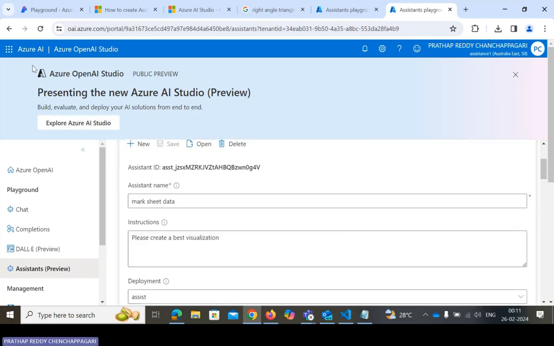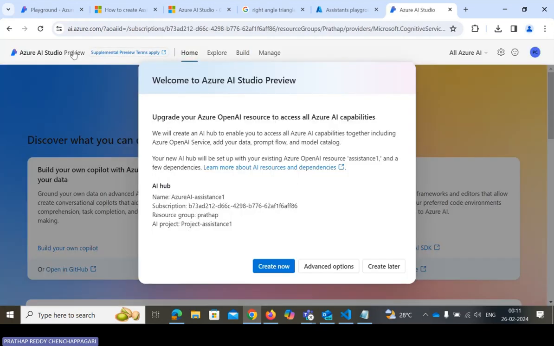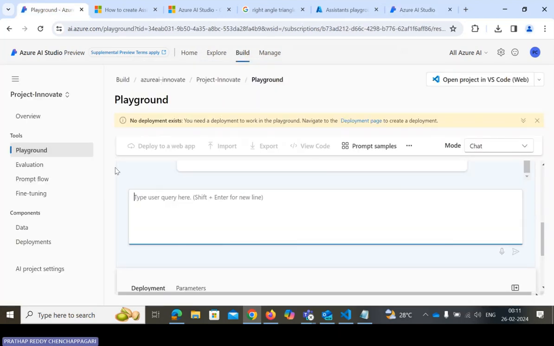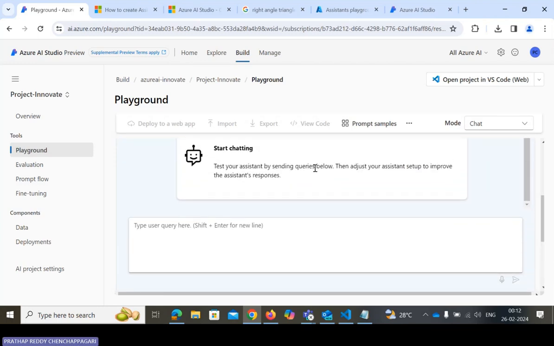Now we have to go to the Azure AI Studio preview. There is an option, Explore Azure AI Studio. You just tap on this one and you are automatically redirected to Azure AI Studio. I already created one model here. There is a project, Innovator, where I created it, and we need to go ahead.